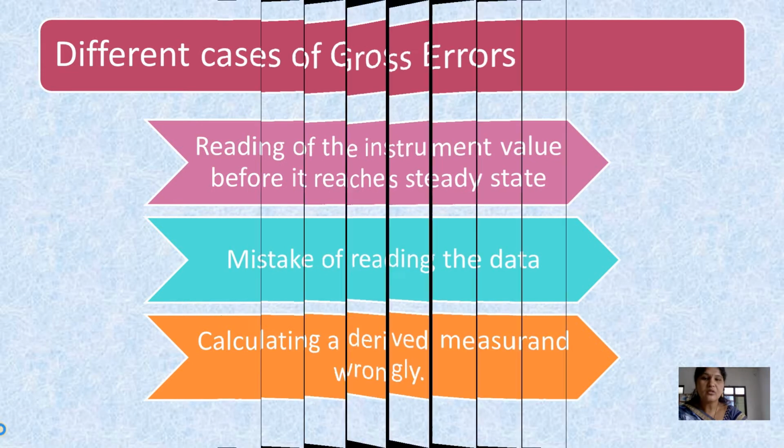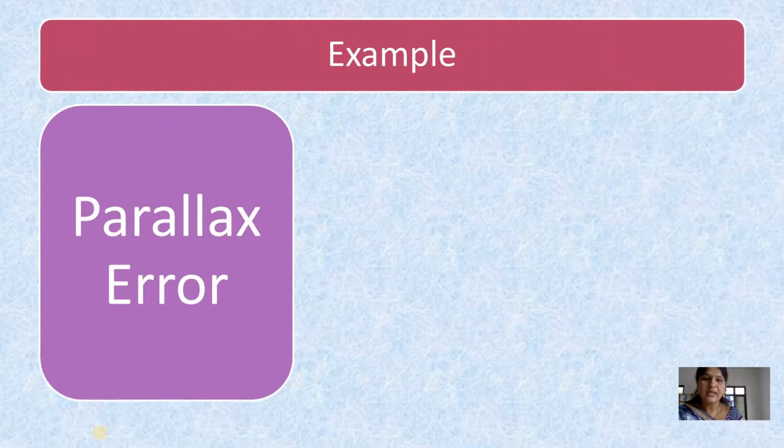Now we'll discuss examples of gross errors. We have the parallax error. Parallax error is also a type of gross error. Here we have taken a glass tube.